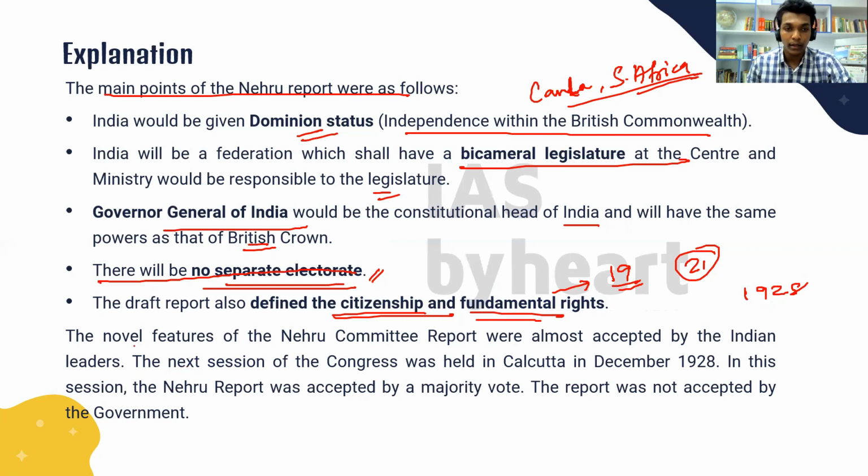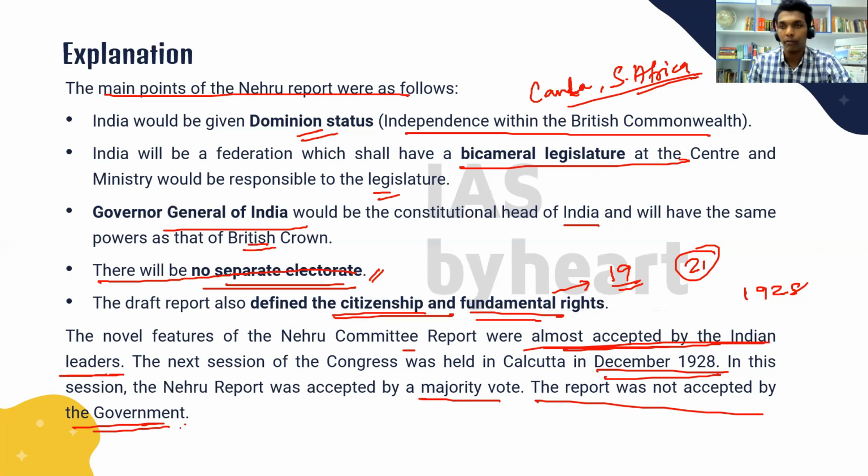Okay, and the novel features of the Nehru Committee were almost accepted by the Indian leaders. So almost all of the leaders accepted it, with the exception of Jawaharlal Nehru and Subhash Chandra Bose. And in the next session, that is the December session of 1928, the Nehru report was adopted by a majority vote. However, this report was not accepted by the British government. Okay. Now let's see why.